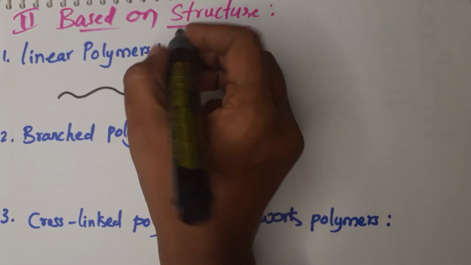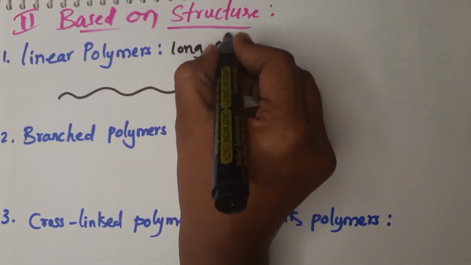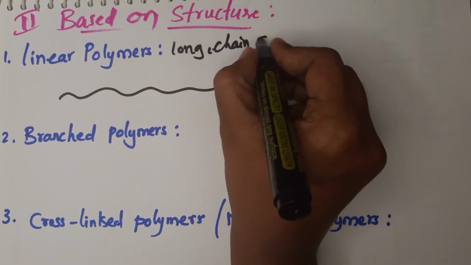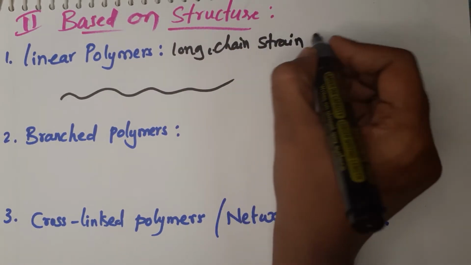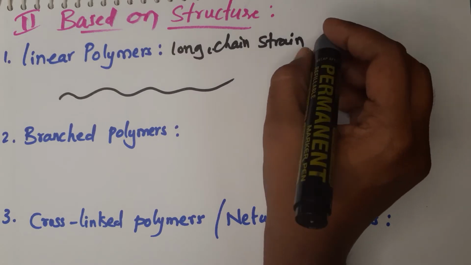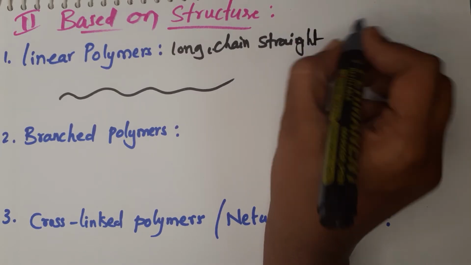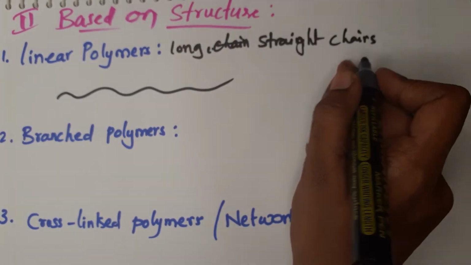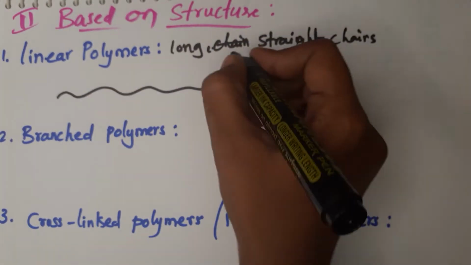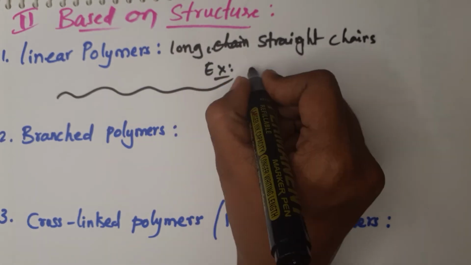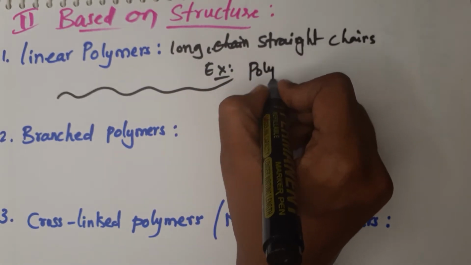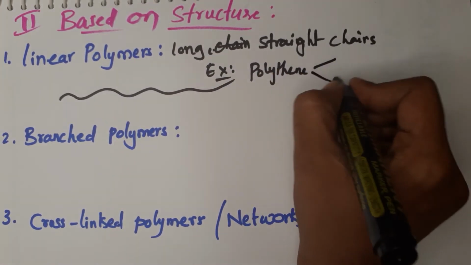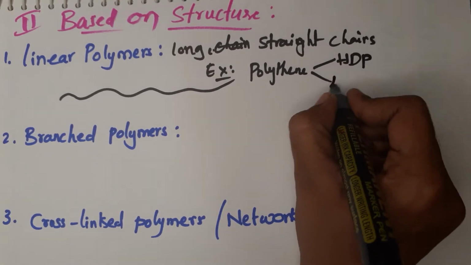Those polymers consisting of long straight chains are called linear polymers. Example for this one is polythene. In polythene we have two types, HDP and LDP.